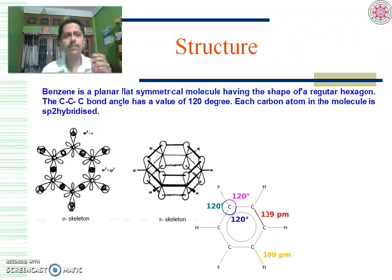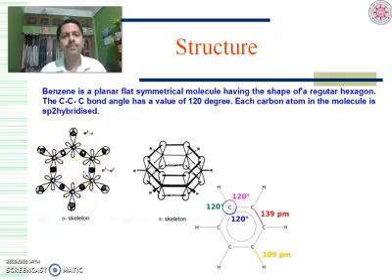Regarding structure, benzene is a cyclic compound of 6 carbon atoms. It's a beautiful hexagonal flat molecule as well as a symmetric molecule. The 6 carbon atoms of benzene are all sp2 hybridized. Since all the carbon atoms are sp2 hybridized, the molecule is expected to be planar, and actually it is a planar molecule.